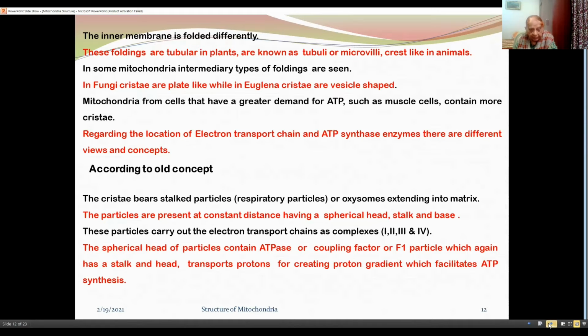The particles carry out the electron transport chains as complexes 1, 2, 3 and 4. The spherical head of particles contains ATPase or coupling factor or F1 particle, which again has a stalk and head, transports protons for creating proton gradient, which facilitates ATP synthesis.